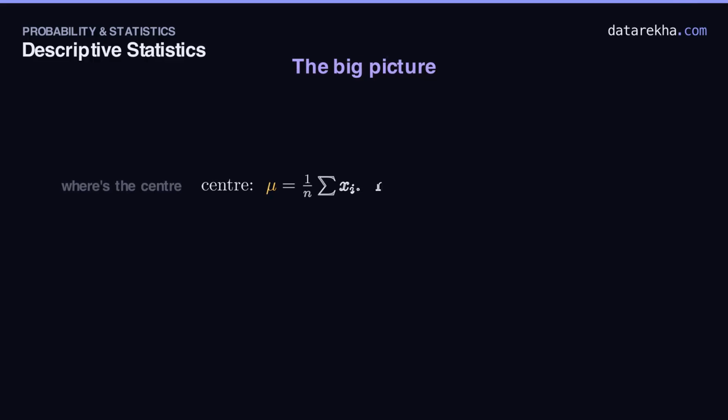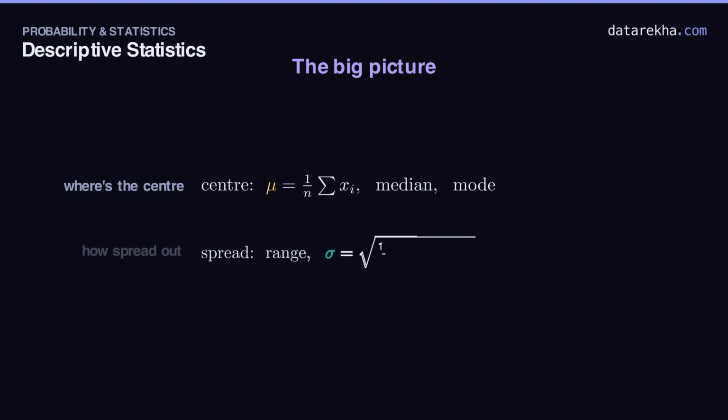Let's lock it in. For the center, 3 tools. The mean, the balance point using every value. The median, the robust middle. And the mode, the most frequent. For the spread, the quick range, the standard deviation sigma, the typical distance from the mean, and the interquartile range the box plot draws so vividly.